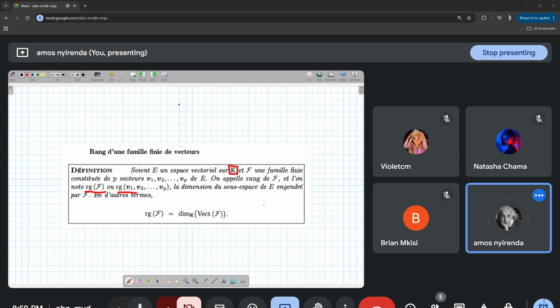Qu'est-ce que ça veut dire? What are we saying here? So what we're saying here is, look, we've already talked about vect, le sous-espace engendré. What do we know about vect so far? We know that this vect is a sous-espace engendré. I said last time that if a vector W is in vect of a family of vectors V, this means that W is a linear combination.